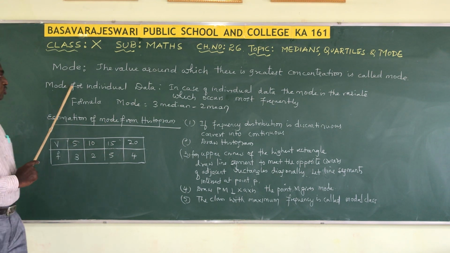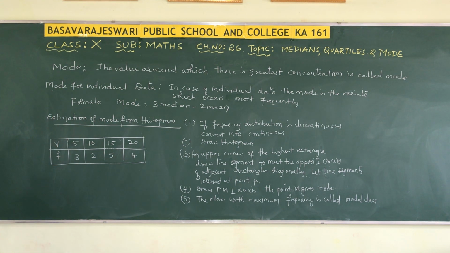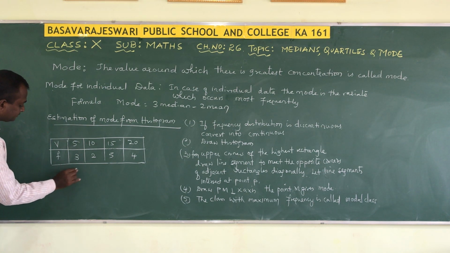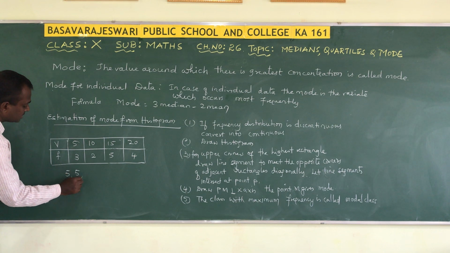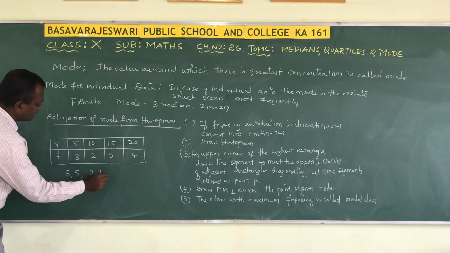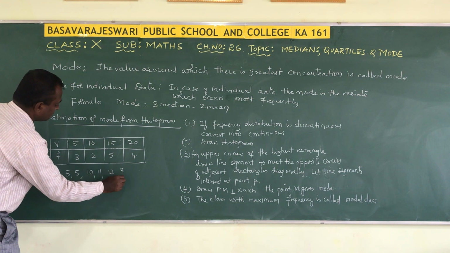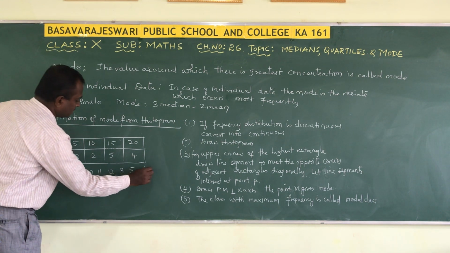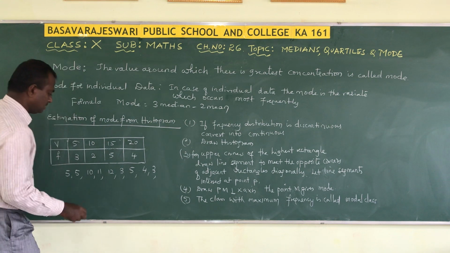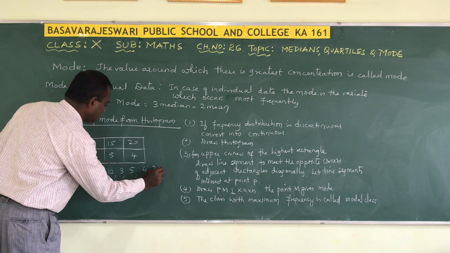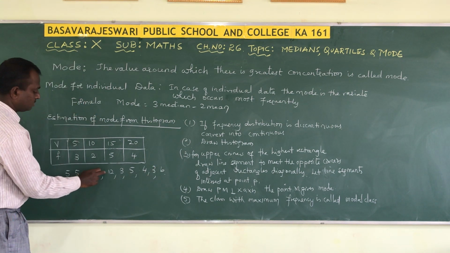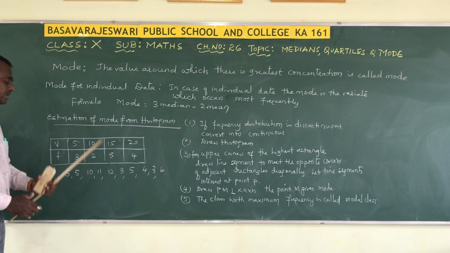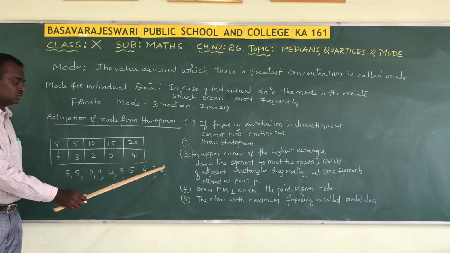Okay. So mode for individual data. Suppose I have collected the marks of some 10 students.